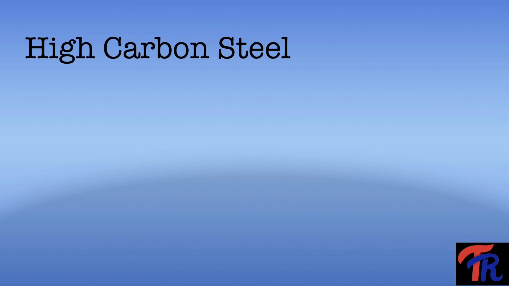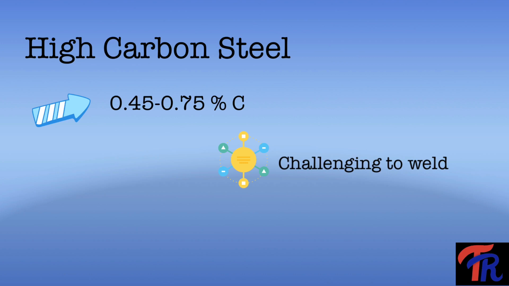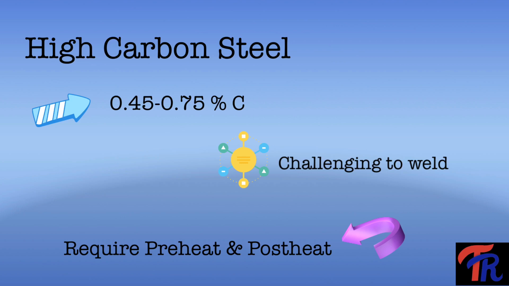High carbon steel. The carbon percentage in high carbon steel is between 0.45% to 0.75%. The carbon percentage is even more when compared to low carbon and medium carbon steel. Hence, these high carbon steels are challenging to weld. High carbon steels also require preheating, post-heating, and sometimes even heating during welding becomes necessary to produce acceptable welds and to control the mechanical properties of the steel after welding.